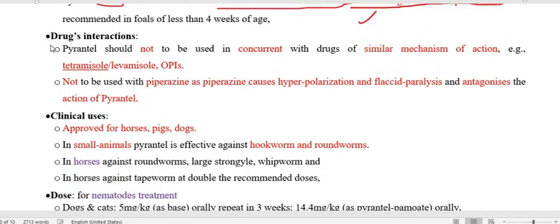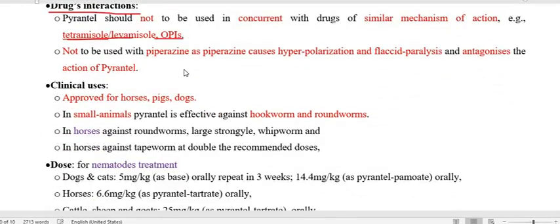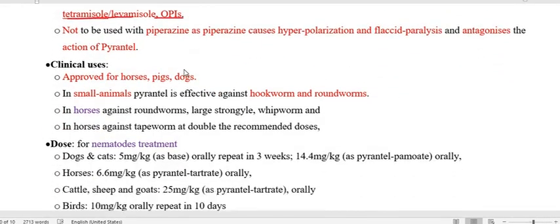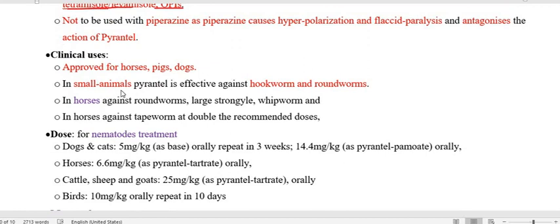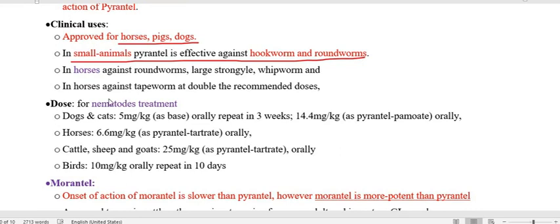Regarding drug interaction, because the action is similar to the imidazothiazole, it should not be given together, and also not with organophosphorus insecticide. Clinical use: this is approved for horse, pig and dog. In small animals it is effective against hookworm and roundworm.